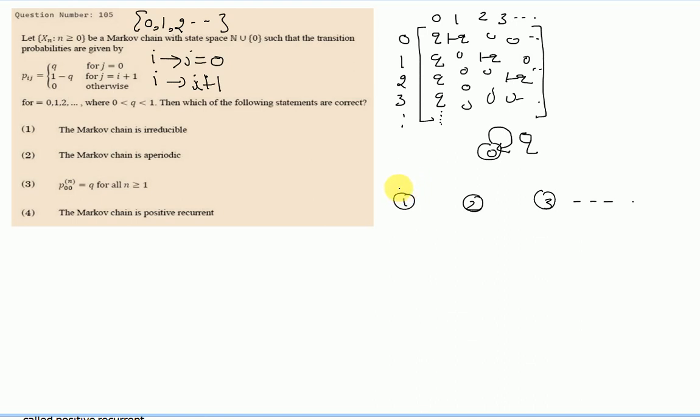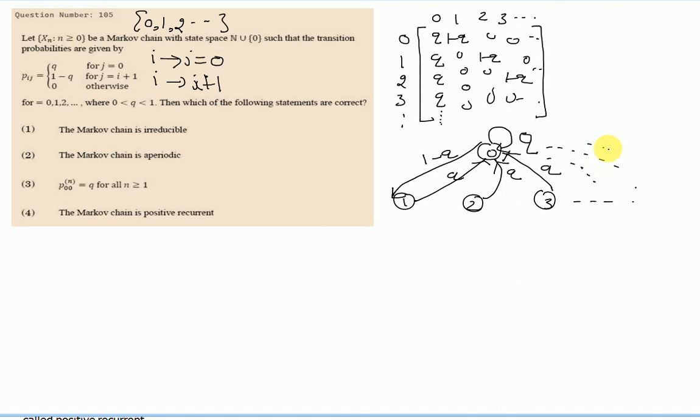And going from state 0 to 1, the probability is 1 minus q. For going from state 1 to state 0, the probability is q. For going from state 2 to state 0, the probability is again q. Again, from state 3 to state 0, the probability is q and so on.